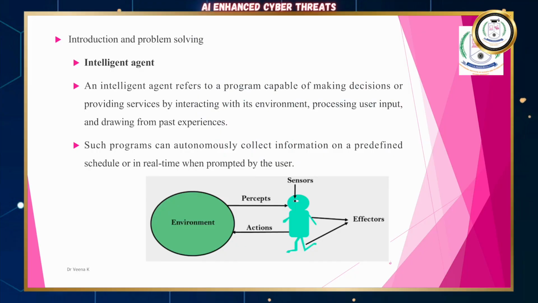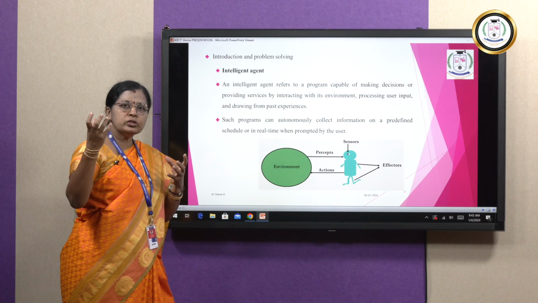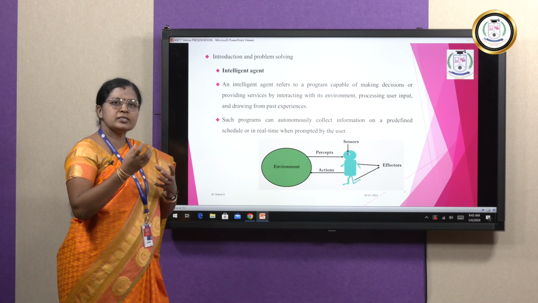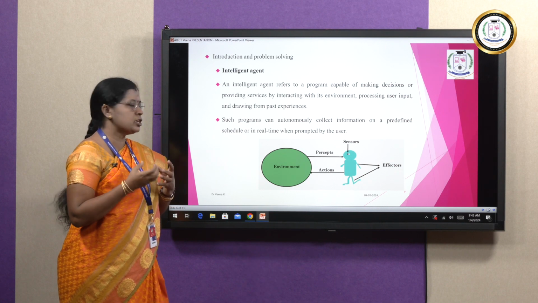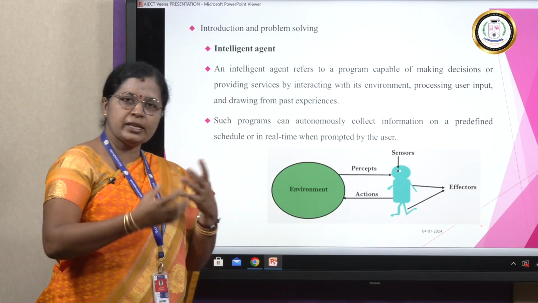So first is to sense the environment. We call it a percept. The agent gets the percepts from the environment through the senses. After it gets the percept through the senses, what is it doing? It has to make the analysis. It is going to make the analysis inside.